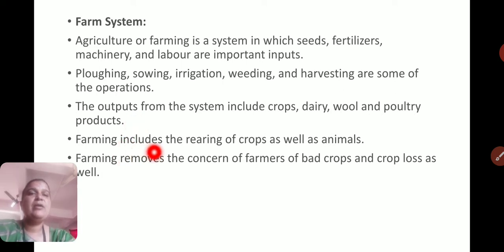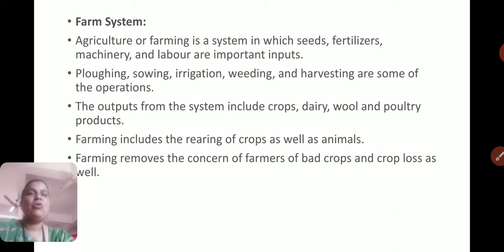Then farming includes the rearing of crops as well as animals, both reared by the farmers. So this is the farm system, which we can see if we live in villages or nearby villages.